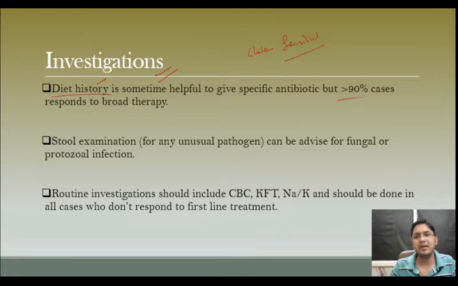But more than 90% of cases, they all respond to a broad spectrum antibiotic. As we know, acute diarrhea in most cases is infectious, so we are going to give some antibiotic and they will respond well. But yes, that history we need to elicit, because the patient may notice the diarrhea acutely but he may be having diarrhea from previous years or a few months also, right?